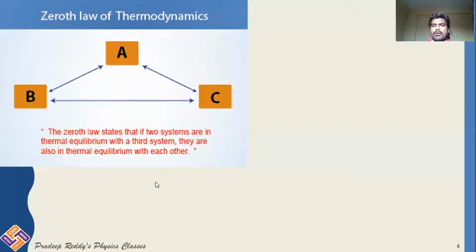Now we have already learned what heat energy is, and we have learned what temperature is. Heat energy is measured by a calorimeter. We did not discuss that, but in the calorimetry section we will discuss it.